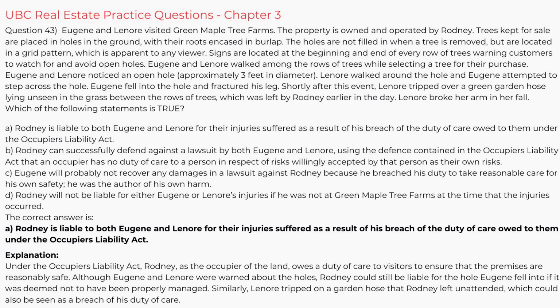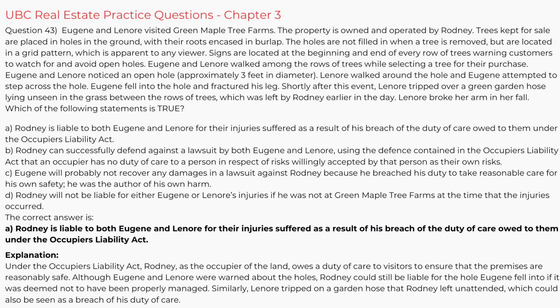C. Eugene will probably not recover any damages in a lawsuit against Rodney because he breached his duty to take reasonable care for his own safety. He was the author of his own harm. D. Rodney will not be liable for either Eugene or Lenore's injuries if he was not at Green Maple Tree Farms at the time that the injuries occurred.